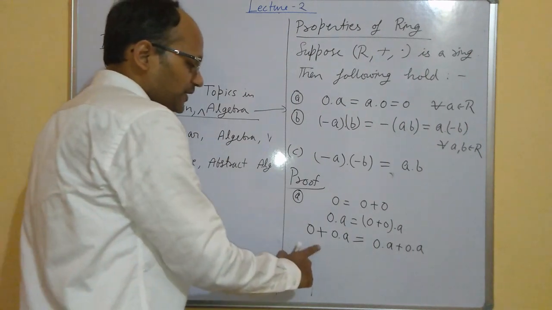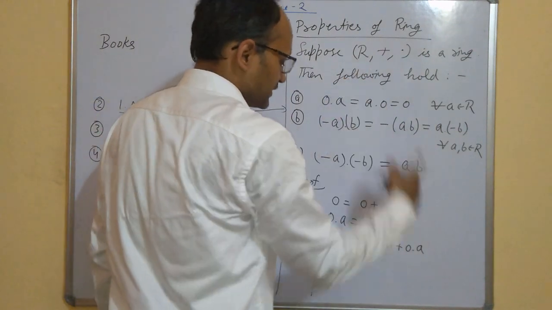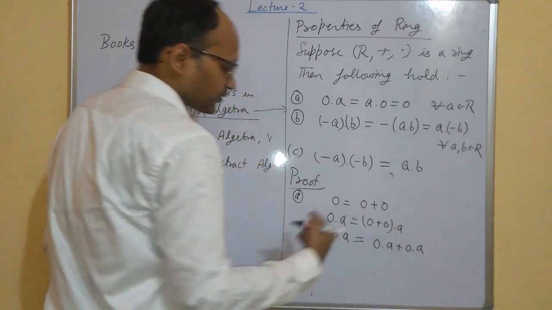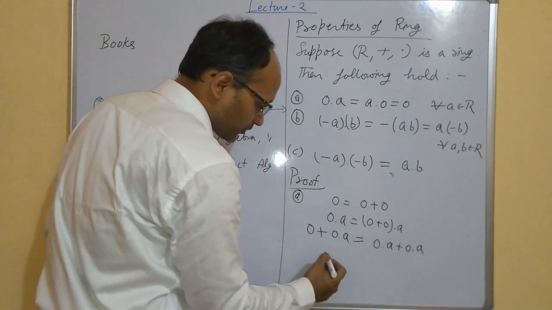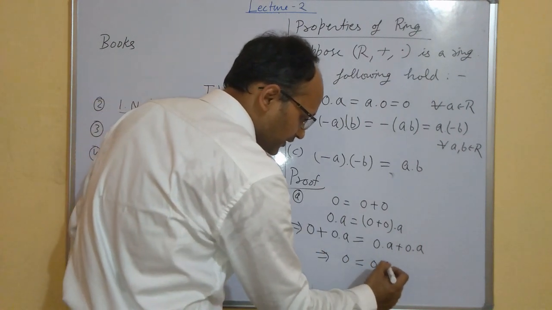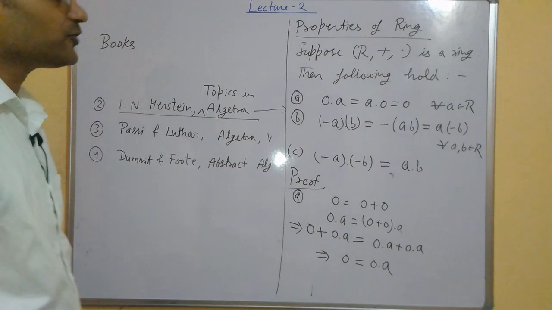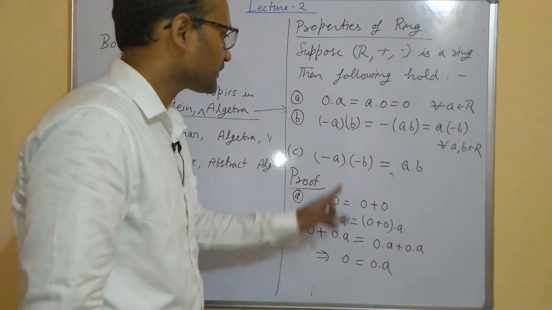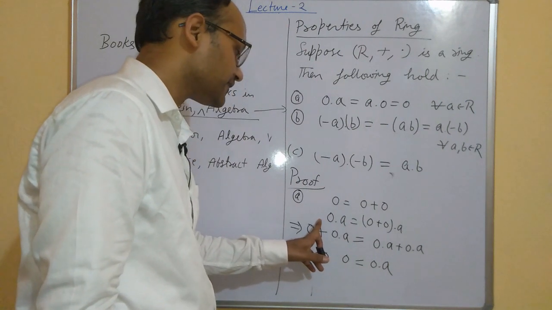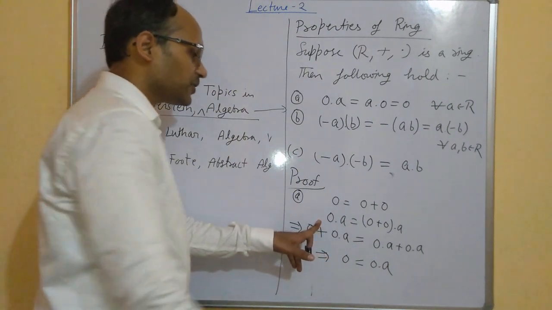Now with respect to plus, ring R is a group, so the group has the cancellation law. We can cancel 0 dot a from both sides, and this will give us 0 is equal to 0 dot a. Similarly, if you want to prove it in another way, you have to multiply by a from the right hand side.